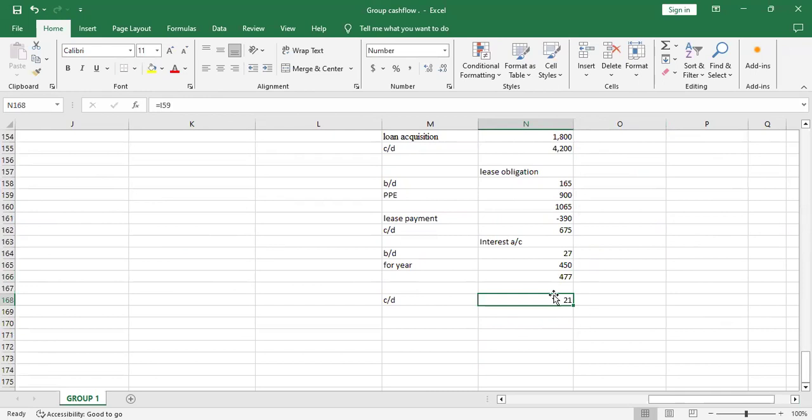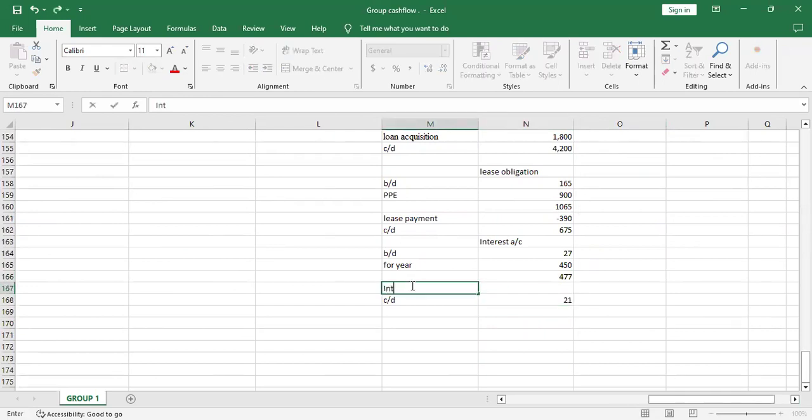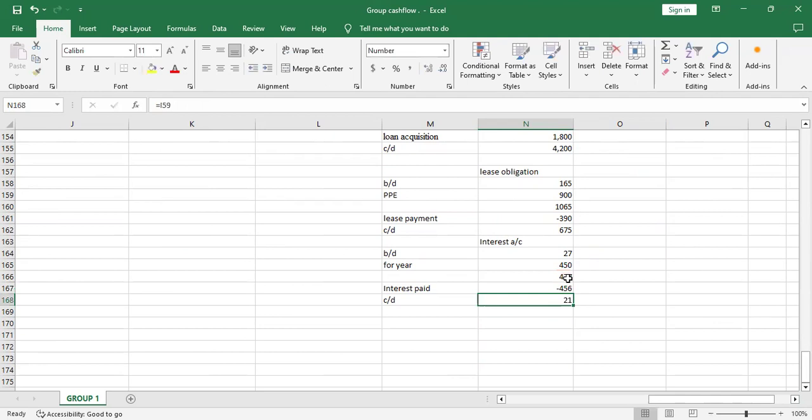So how much did we pay? It's the difference between these two. So interest paid. The payments, I'll start with the smallest, then I subtract the bigger one. So the interest which was paid was 456.